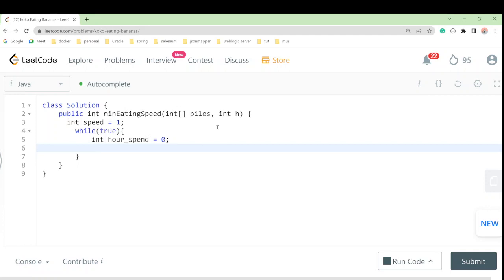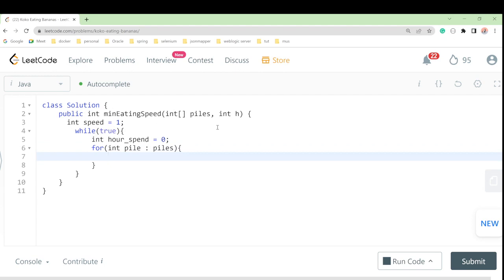So how will we do that? For that we go to the for loop, and we take an int pile from piles, right? We know that we have piles by speed. So this is our hour spent, and it will take the math ceiling value.